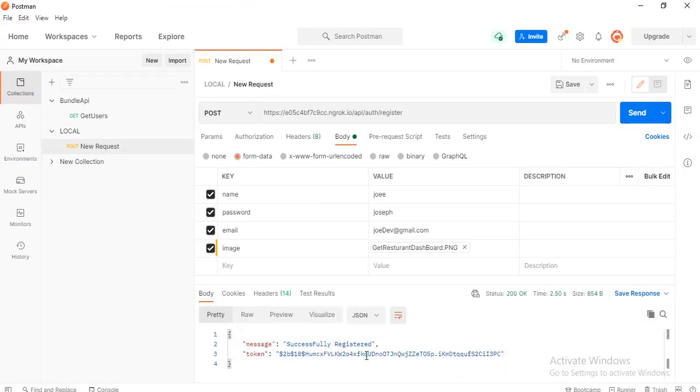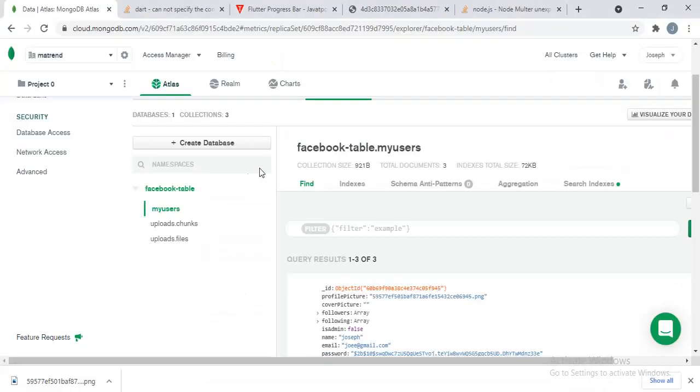So when I click on send, it's actually going to send the request to the REST API, and you can see the message here: successfully registered. This token here is encrypted and secured. I'm going to show you how I did that.